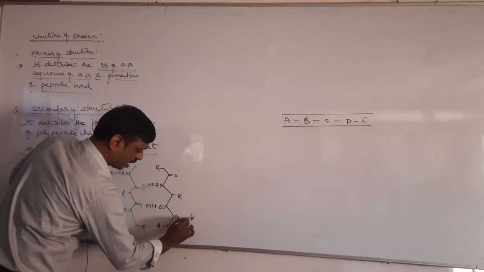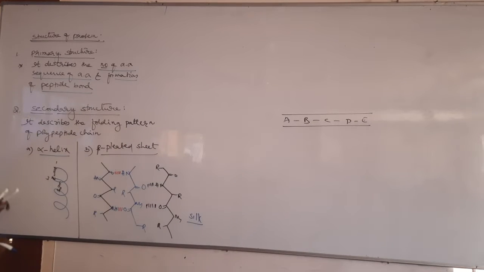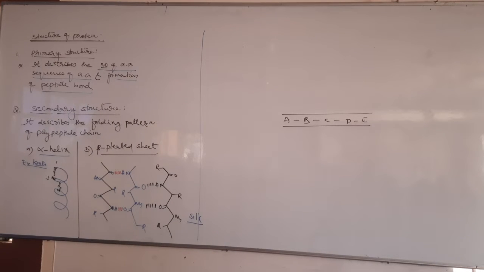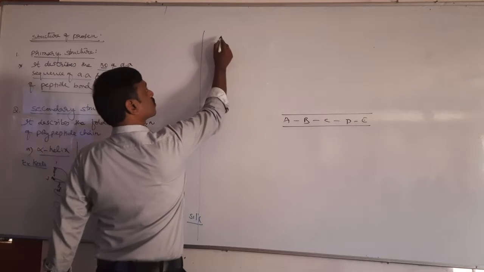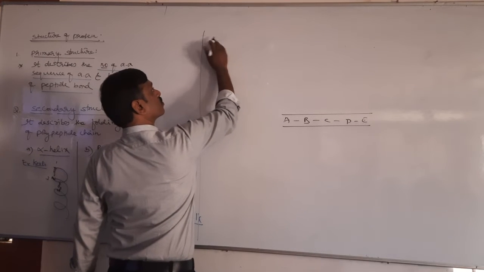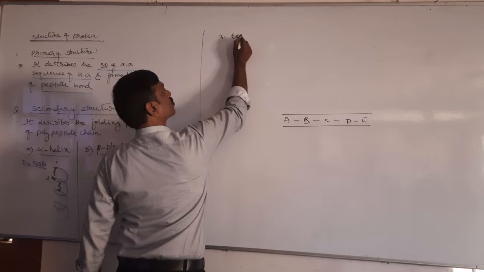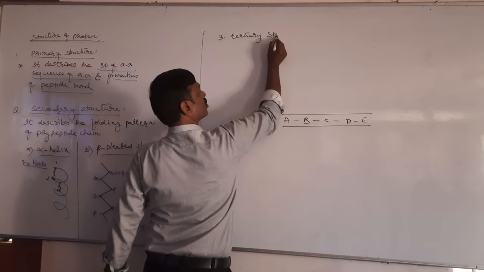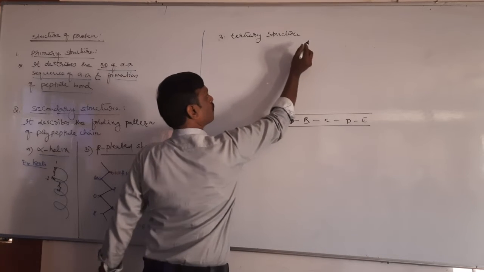Silk protein has beta pleated sheet, and alpha helix. The example for alpha helix is keratin, nail protein, hair protein. It has alpha helix structure. Okay, it is the secondary structure of protein. Next is tertiary structure. Tertiary structure of protein.